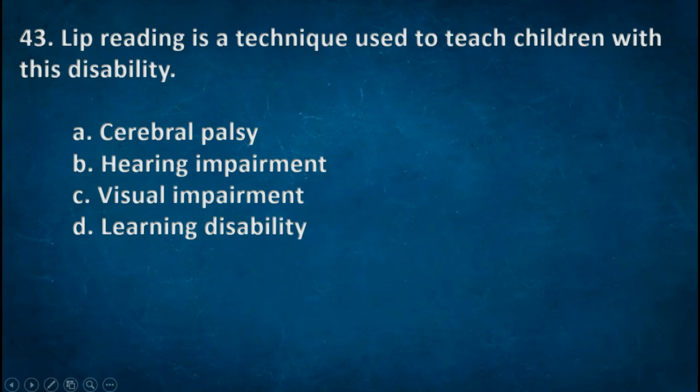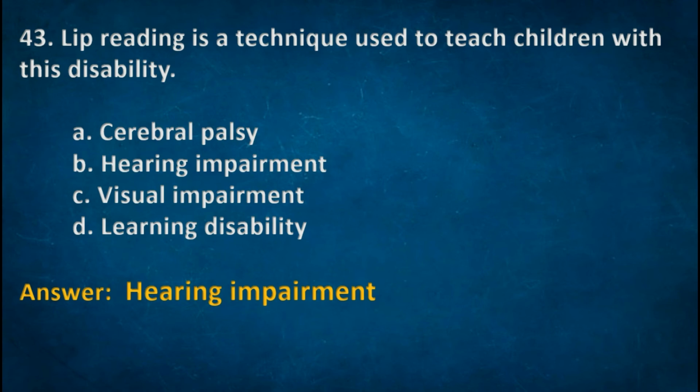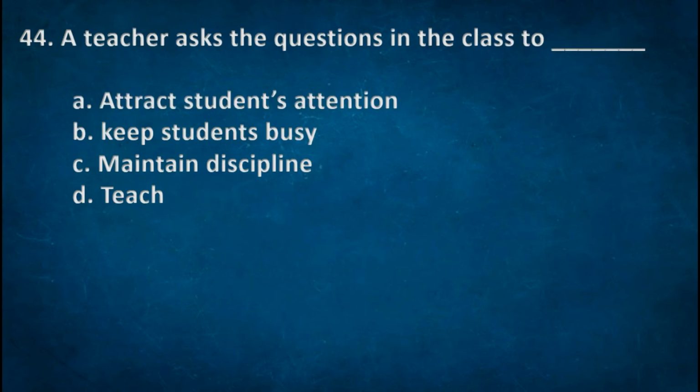Next one, lip reading is a technique used to teach children with this disability. Options: A cerebral palsy, B. Hearing impairment, C. Visual impairment, D. Learning disability. Right option B. Hearing impairment. Next one, a teacher asks the questions in the class to options: A. Attract students' attention, B. Keep students busy, C. Maintain discipline, D. Teach. Right option A.